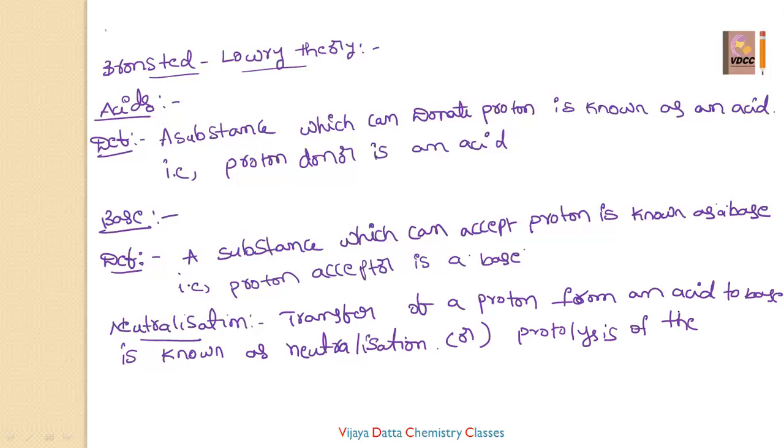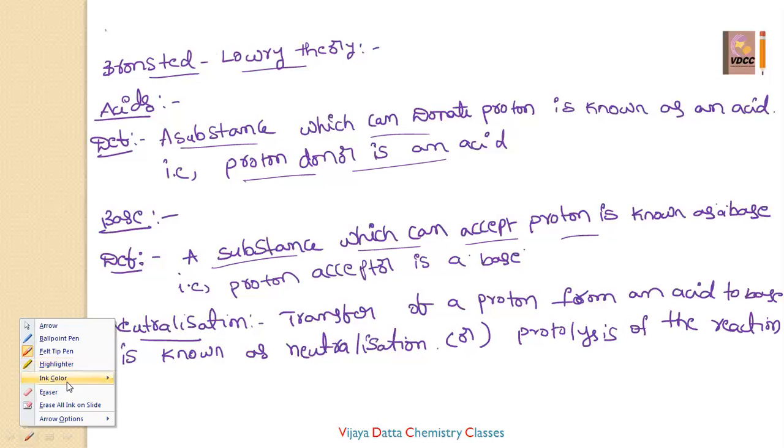So a substance which can donate a proton is known as an acid, proton donor is an acid, and a substance which can accept a proton is known as a base, proton acceptor is a base.